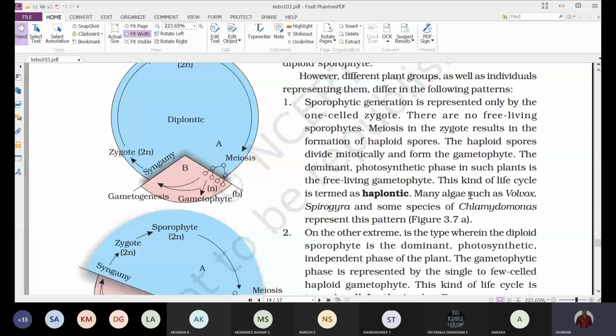So in this group of organisms showing the haplontic life cycle, the diploid sporophytic stage is represented only by the zygote. No other diploid structure is observed.